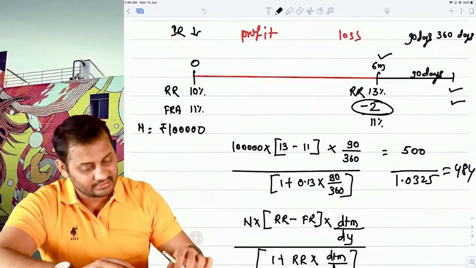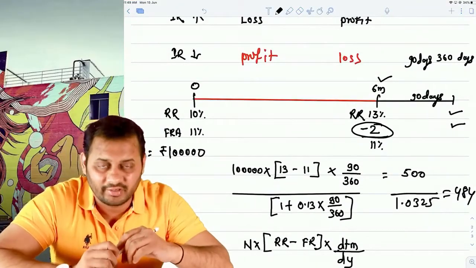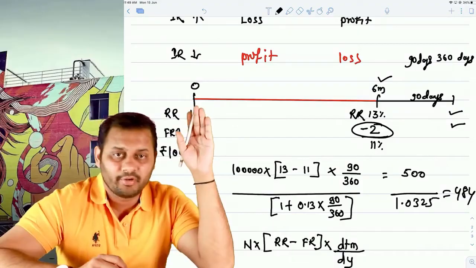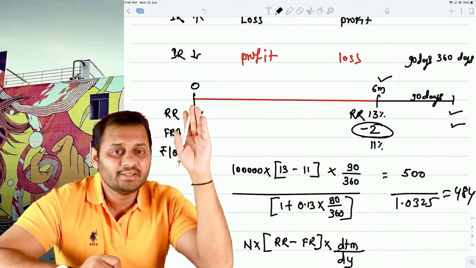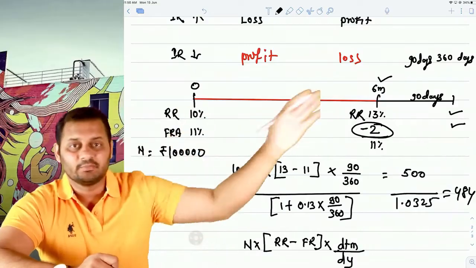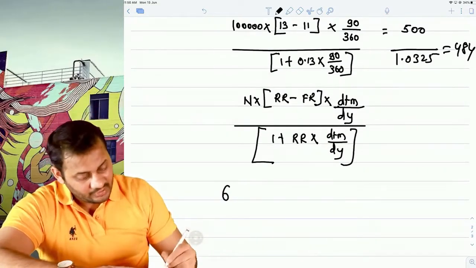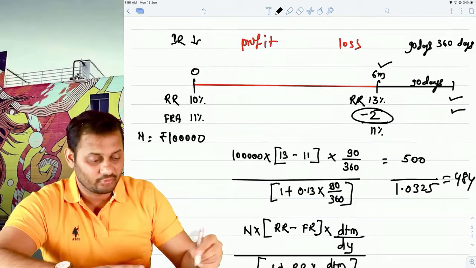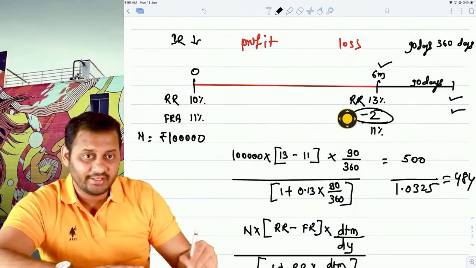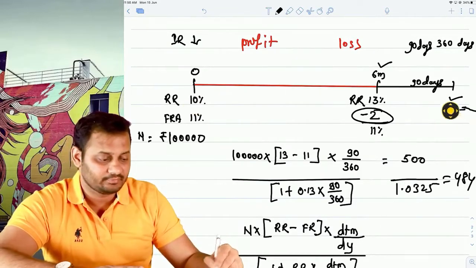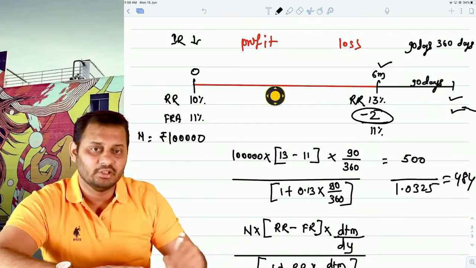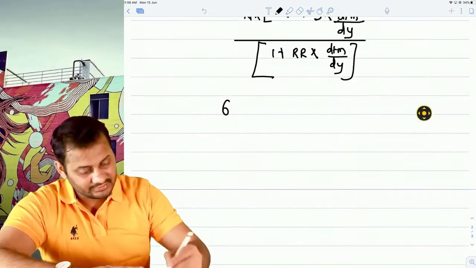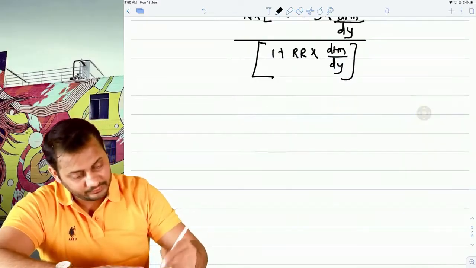In this case, what was our FRA? How to write it? From this point, we wanted to take the FRA. So the loan period starts from this point after 6 months, so we will say 6. And the loan period ends from today, after 9 months. 6 plus 3 months, 90 days means 3 months. So this is how the FRA is quoted.